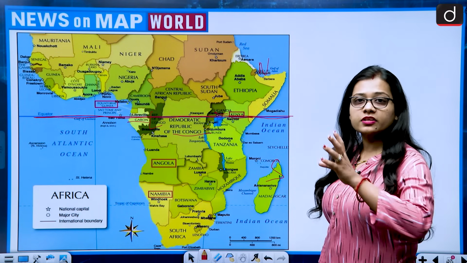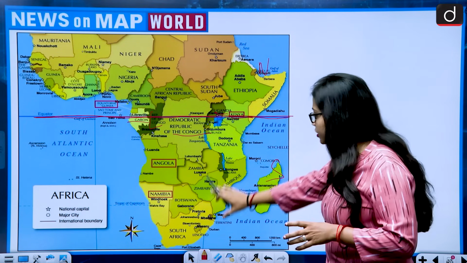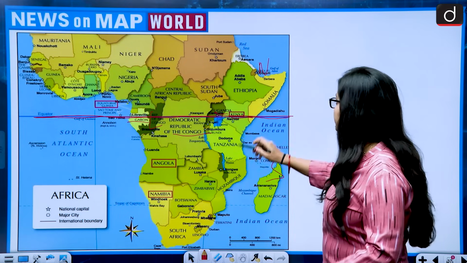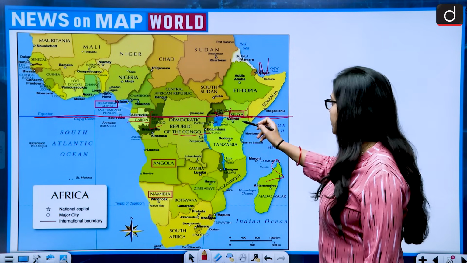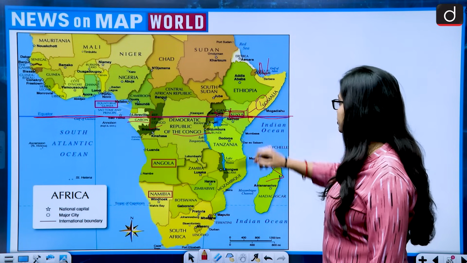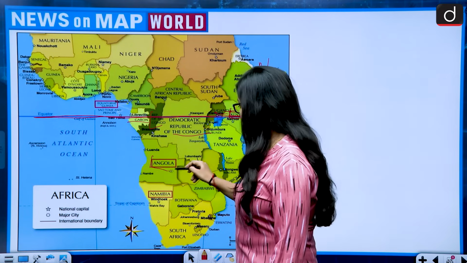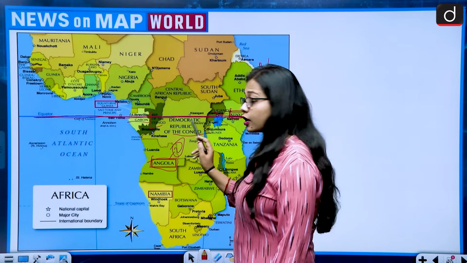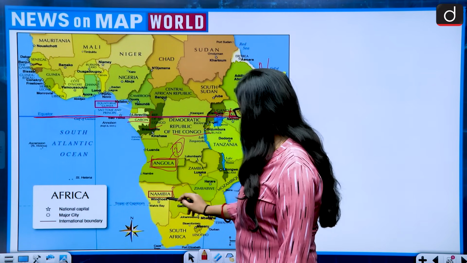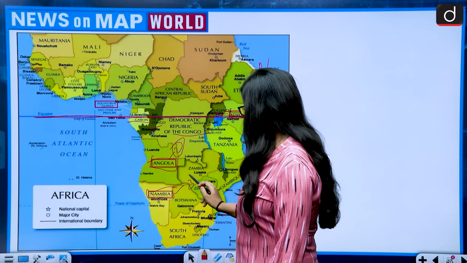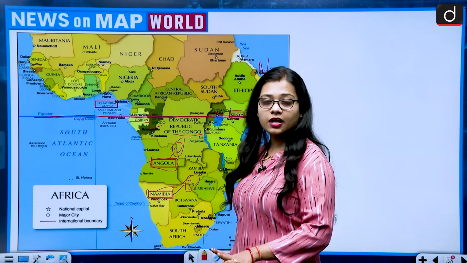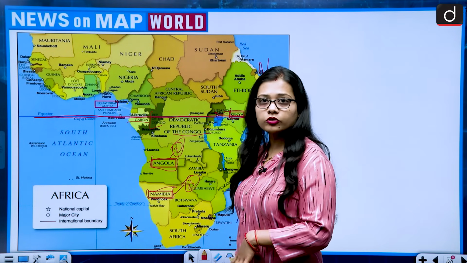So the countries lying on the equator and south of the equator are: Kenya is lying on the equator, so this becomes the first country. Then there is Angola, lying south of the equator. Then Namibia, lying south of the equator. So these three countries are lying on the equator or south of it.